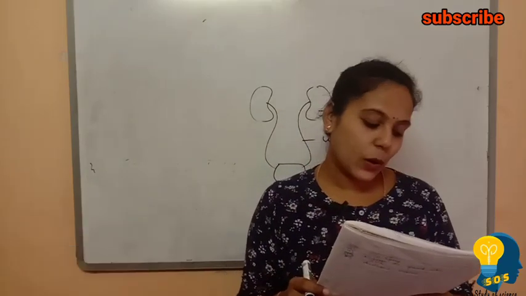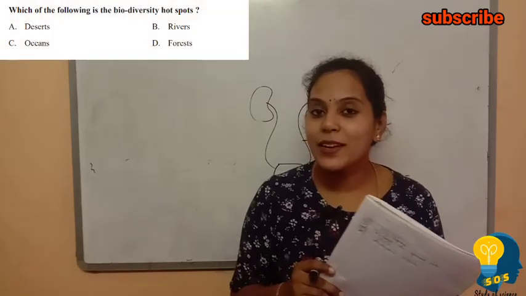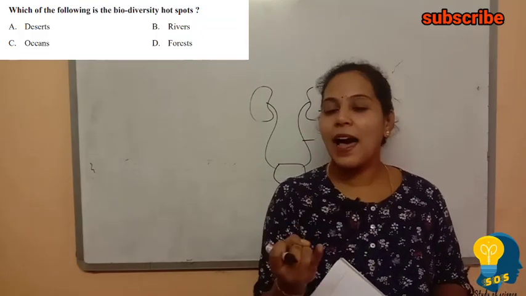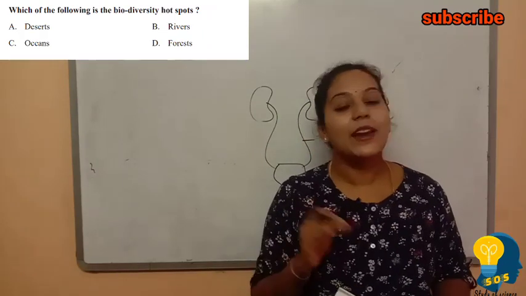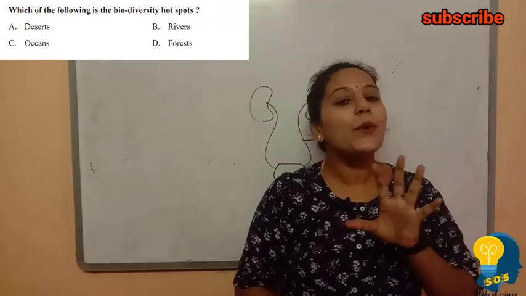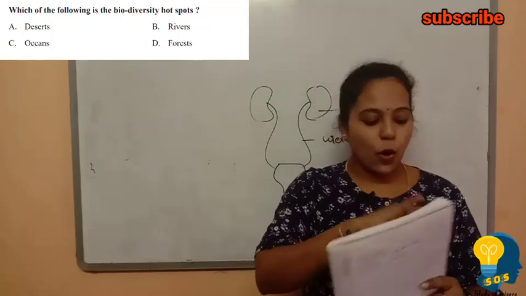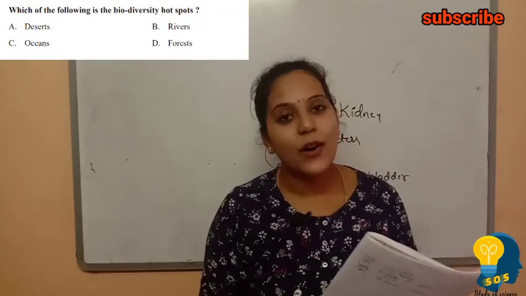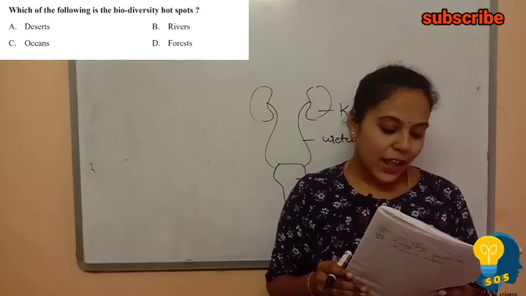So looking at the next question, which of the following is the biodiversity hotspot? When I say biodiversity, it consists of plants, animals, microorganisms and all the other things in the environment. So it is a straight statement. The biodiversity hotspot is the forest. The options given here are deserts, rivers, oceans and forest. Forest is the correct answer. So, moving to the next question.